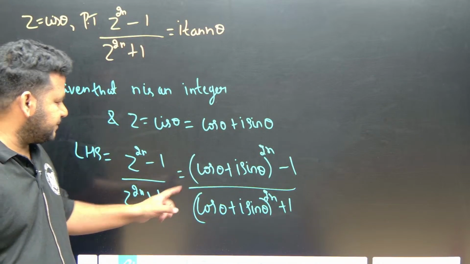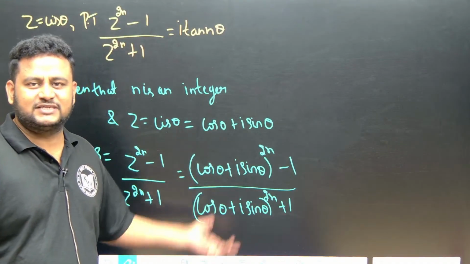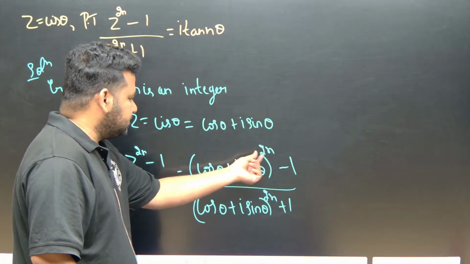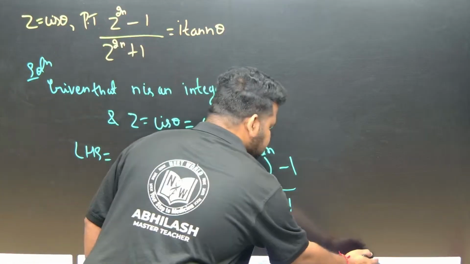Now let us go to the next page. Now let us apply de Moivre's theorem. Let us apply de Moivre's theorem now. By applying de Moivre's theorem, what will happen? This 2n will come inside. Correct? This 2n will come inside.